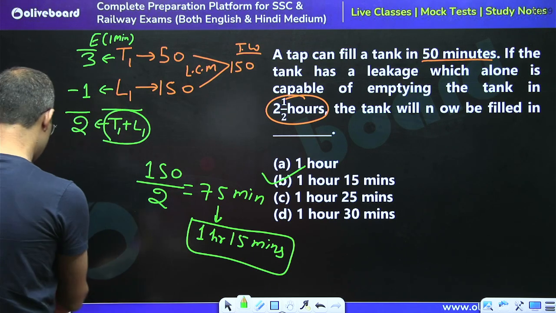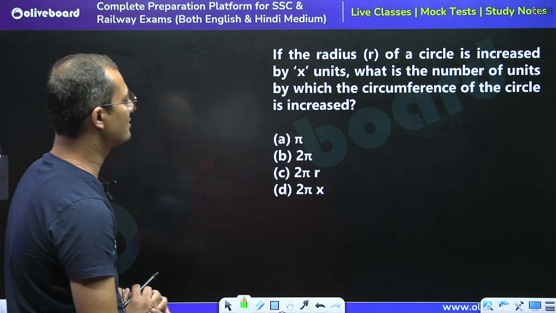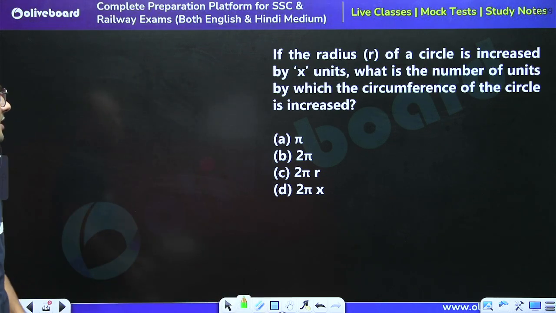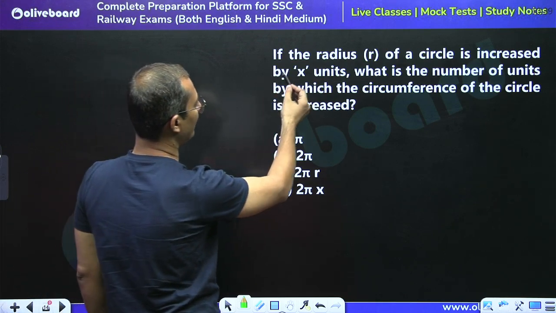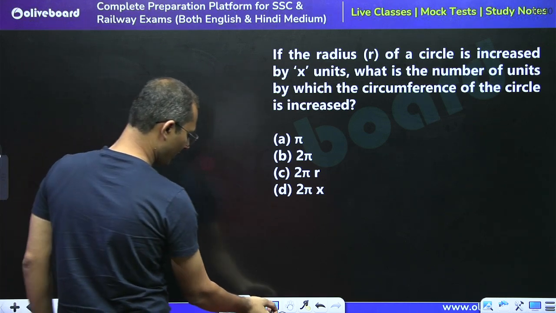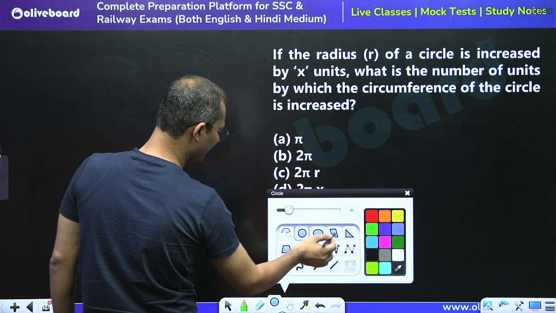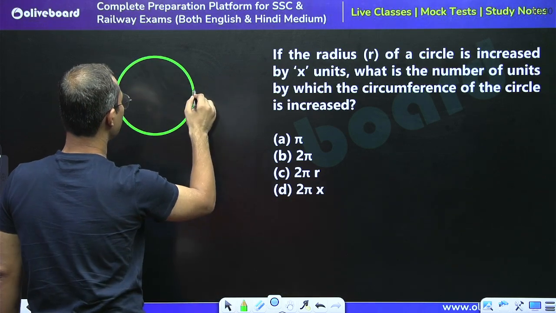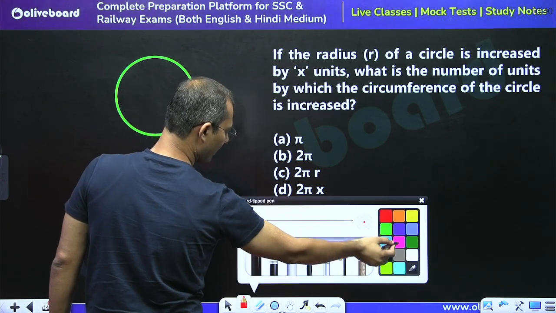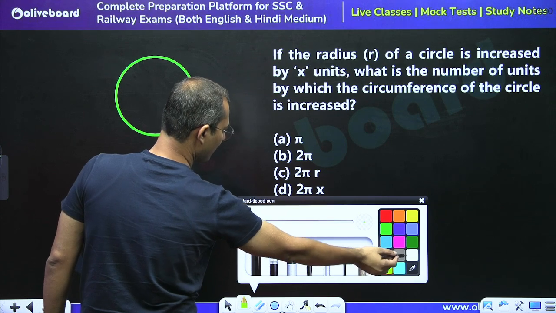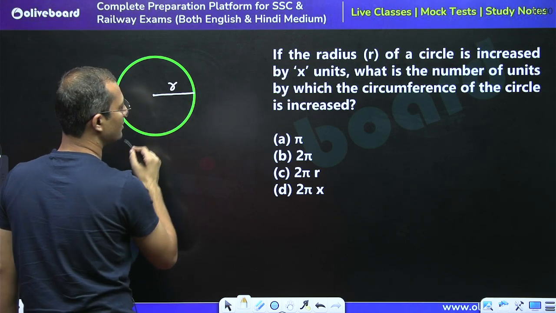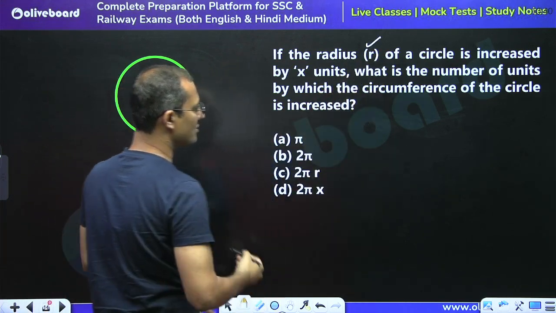So moving to next question. Tell me what is the answer for this question. See, the question is saying if the radius r of a circle is increased by x unit, right? Let the radius of a circle be r.